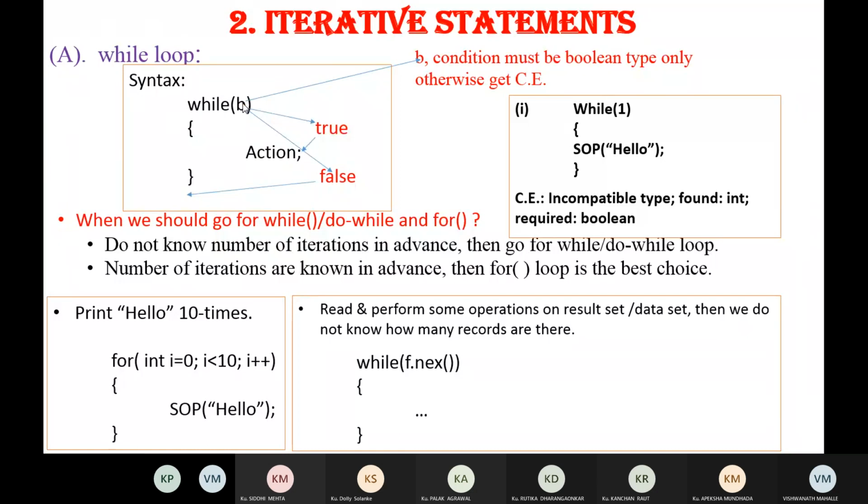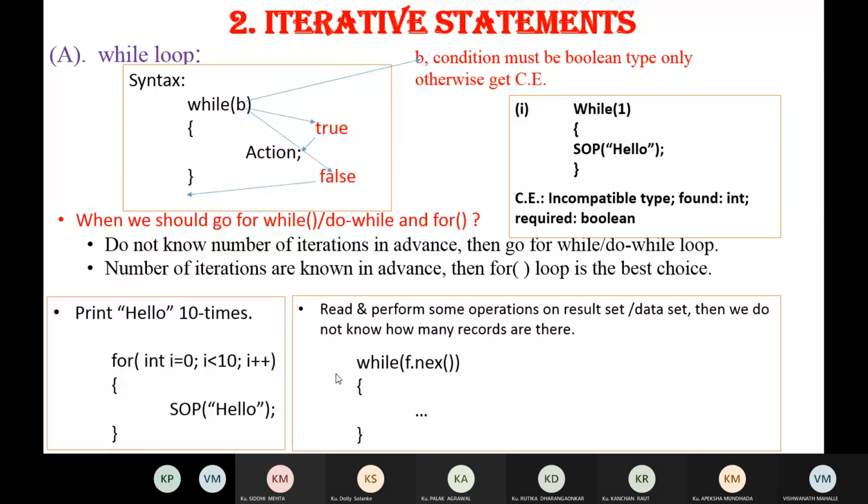And if you know how many iterations there will be, then we go for the for loop, which we already studied. Now again, here in Java, zero does not mean false and one does not mean true. That is not allowed in Java, but it is allowed in C and C++. So that we already studied.